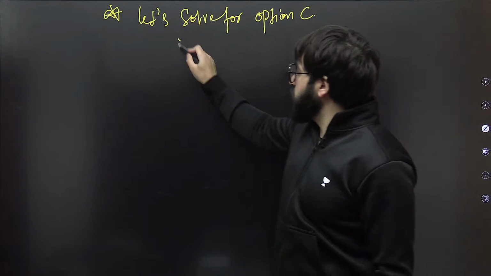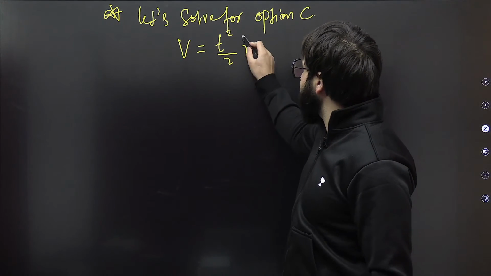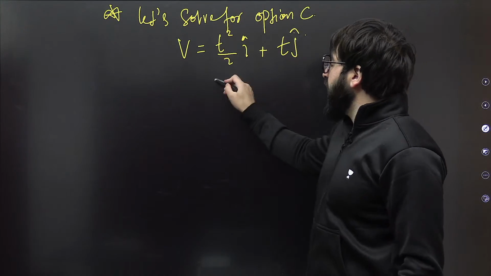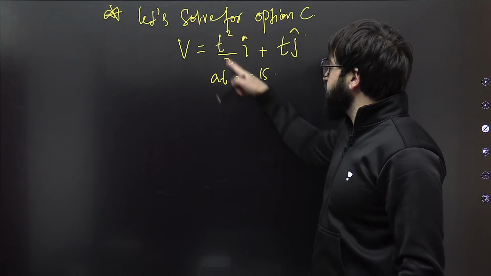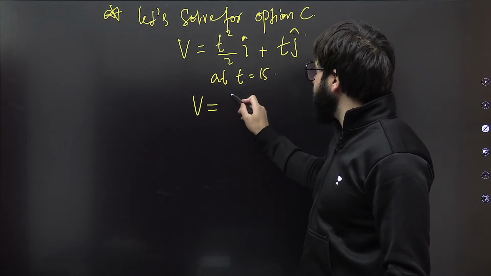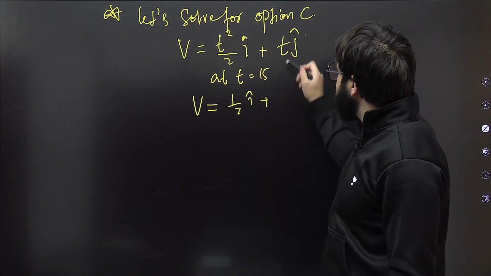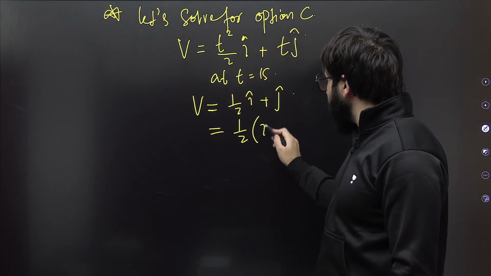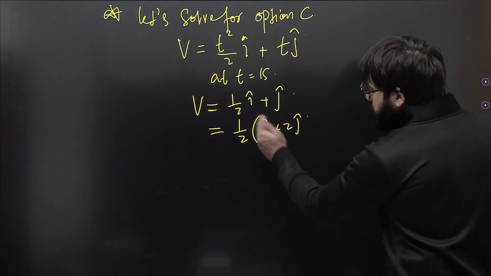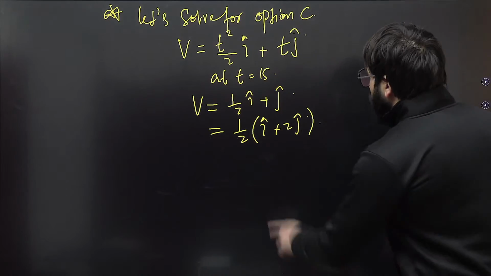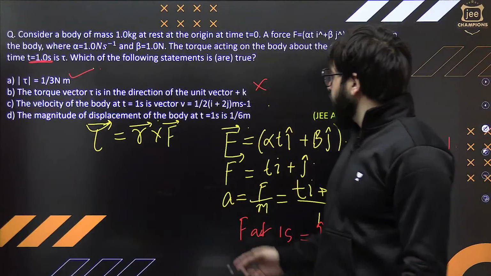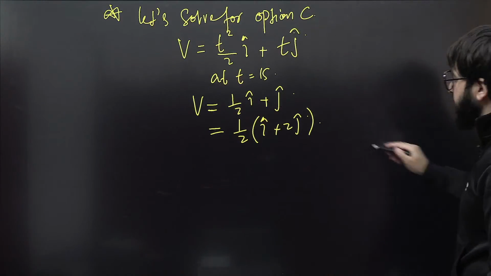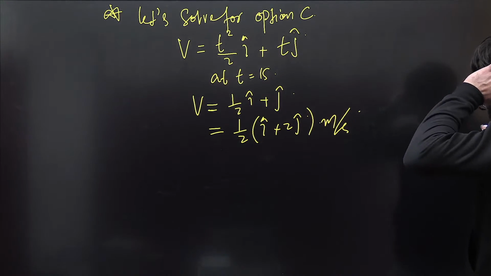So take v is equal to t square by 2 i cap plus t j cap. At t is equal to 1 seconds, this velocity will come out to be 1 by 2 i cap plus j cap. Now we can write this as 1 by 2 i cap plus 2 j cap, 1 by 2 i cap plus 2 j cap meter per second is coming out to be the velocity. Option C is exactly correct. Meter per second. Okay, fine.